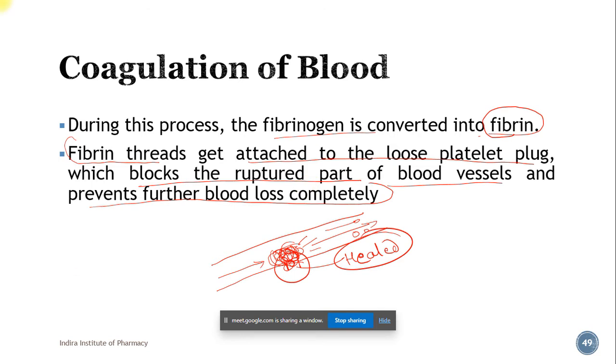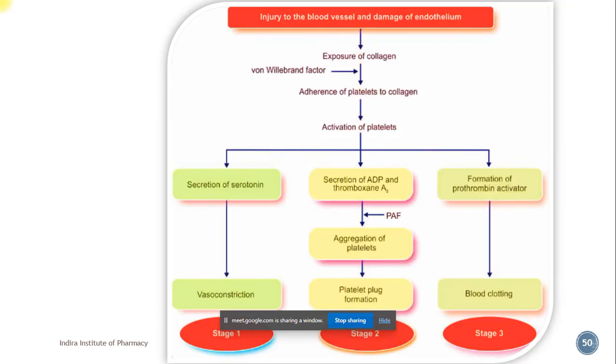Next, this is the one-page takeaway of the stages which we have seen till now. First is injury to the blood vessel and damage to the endothelium, so exposure of collagen.